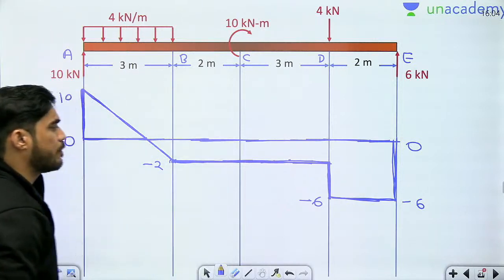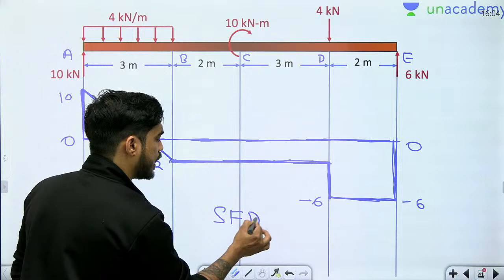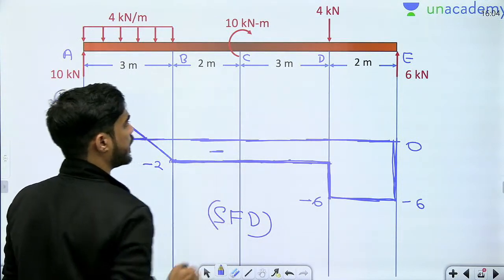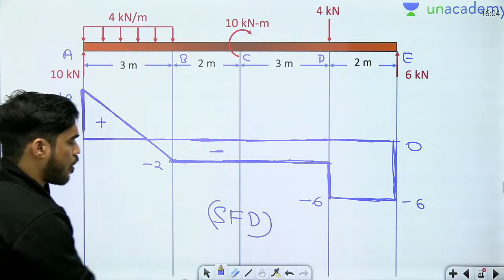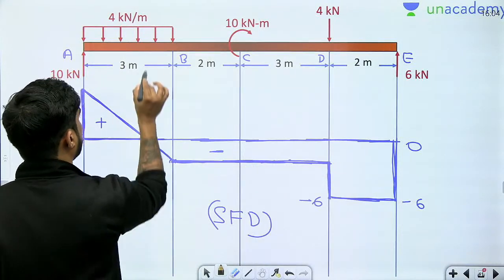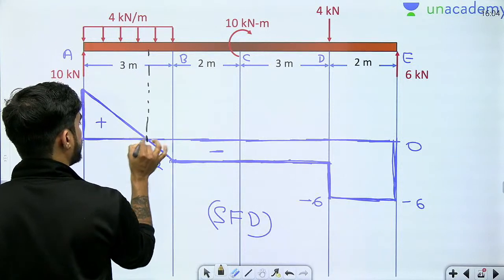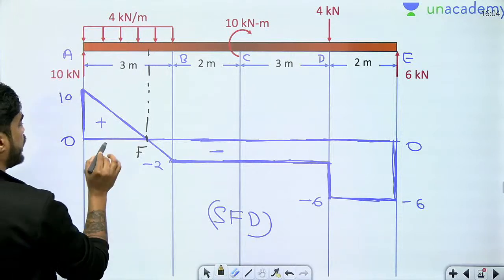Now beta, this is the shear force diagram and you can clearly see that it is changing its sign. Where? Here. Let's call this point as point F. This is the point where the shear force is changing sign. So we need to find this. How are we going to find this?